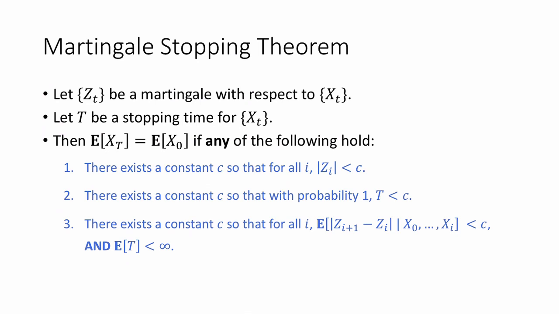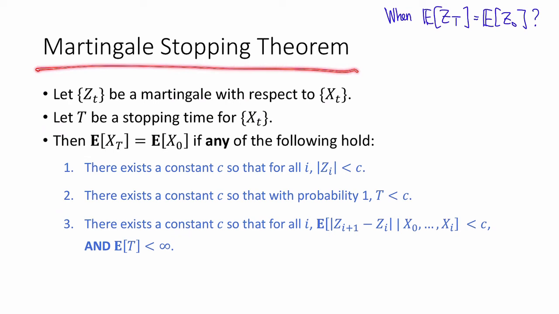With these definitions, we can now answer that question that we had before. That is, when does the expected value of Z sub T, for some random variable T, equal the expected value of Z0? And the answer to this question will be given by the Martingale Stopping Theorem. So it says the following. Suppose that Zt is a martingale with respect to Xt, and let capital T be any stopping time for the Xt's.